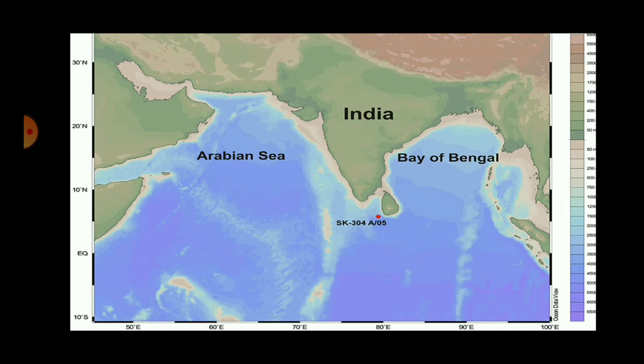At the same time, here you have rainfall from southwest monsoon winds as well as northeast monsoon winds. So the fresh water supply is more to the Bay of Bengal as compared to the Arabian Sea. So the salinity is more in the Arabian Sea as compared to the Bay of Bengal.